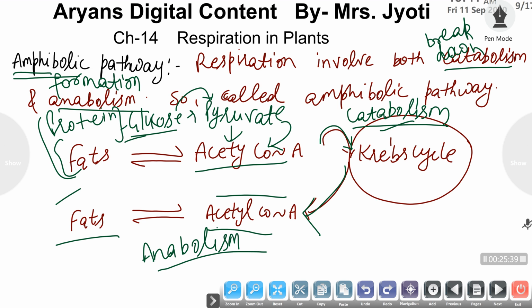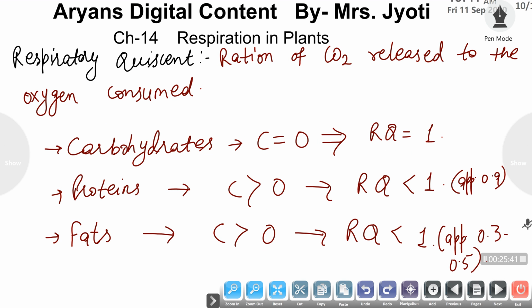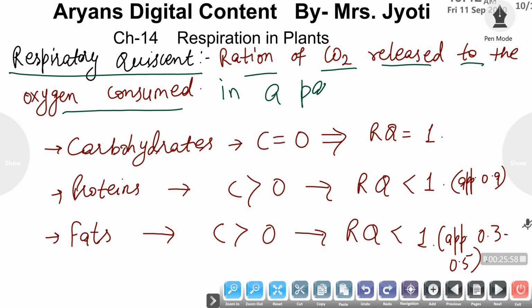What is the efficiency of a particular substrate to release energy? It can be derived by getting the respiratory quotient of that particular substrate. The respiratory quotient is simply the ratio of carbon dioxide released to the oxygen consumed in a particular respiratory cycle.